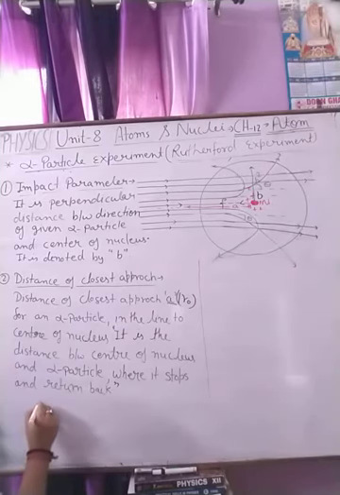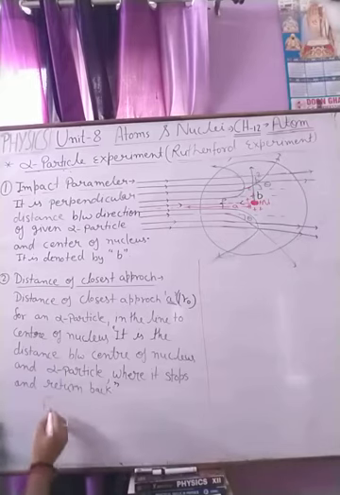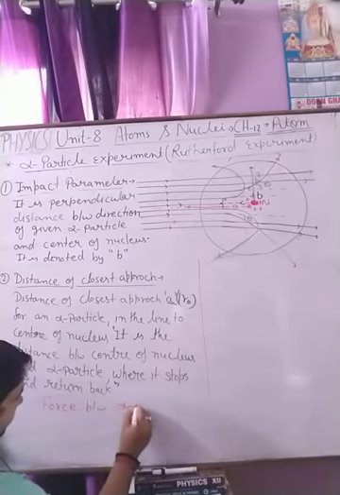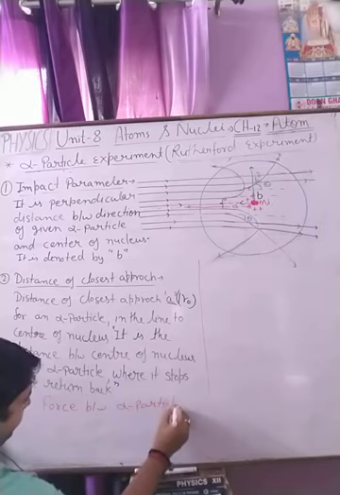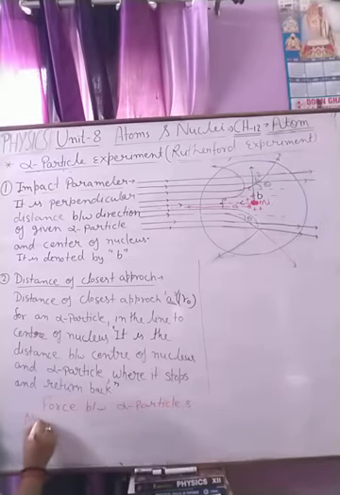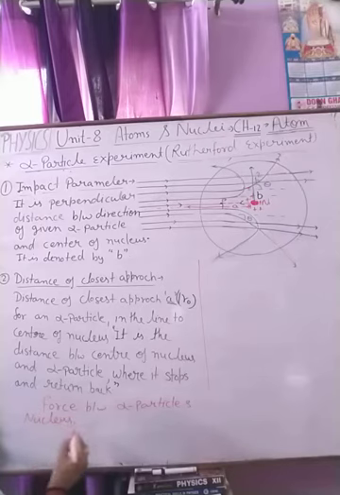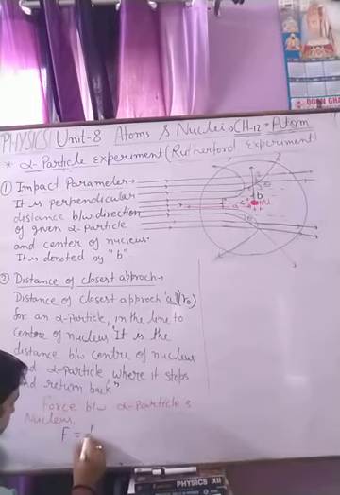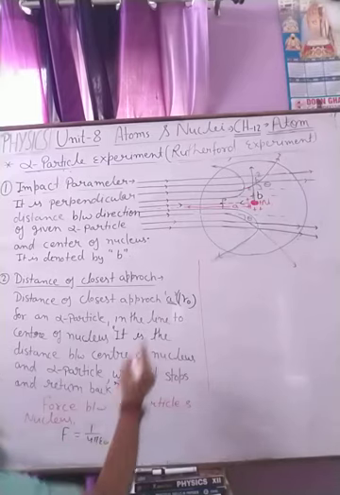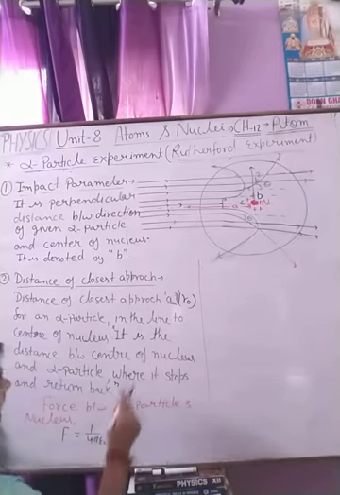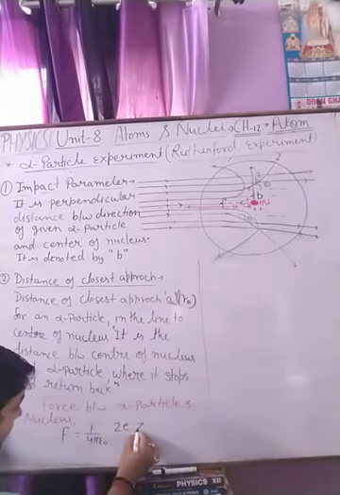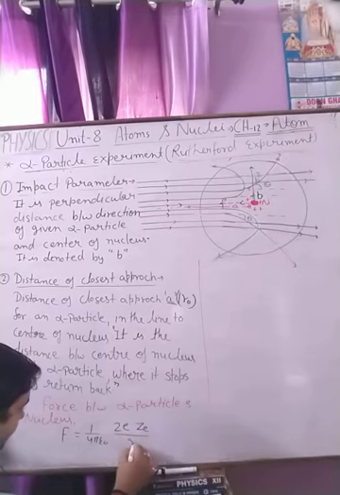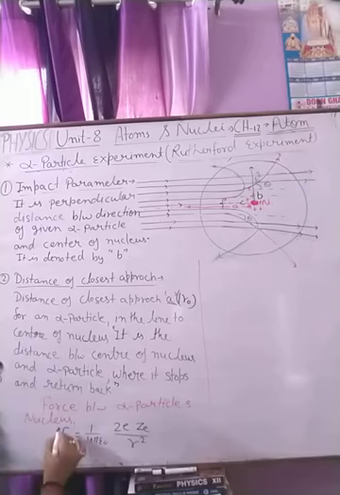So the force between the alpha particle and the nucleus is given by F equal to 1 upon 4 pi epsilon naught, the charge on the alpha particle is 2e and the charge on the gold nucleus is Ze, upon r square. Okay, this is the force between them.